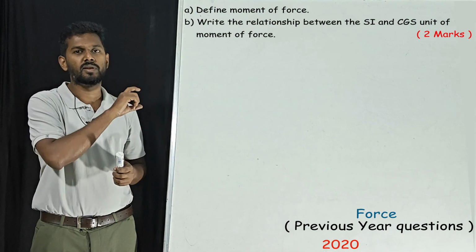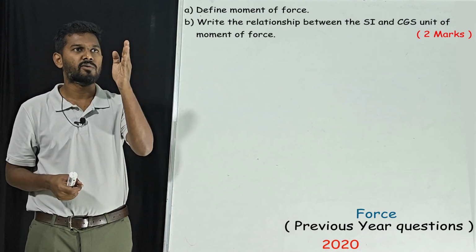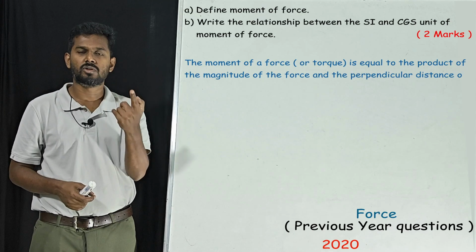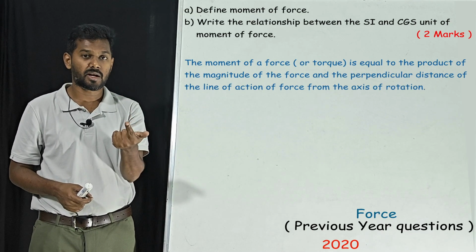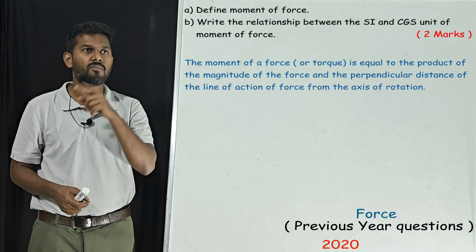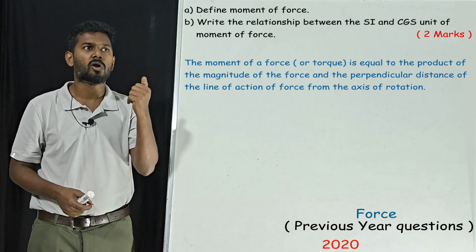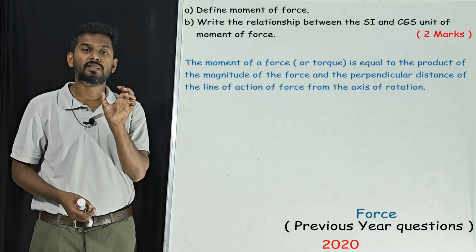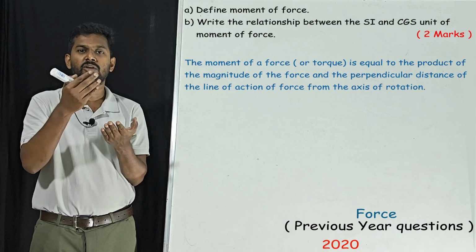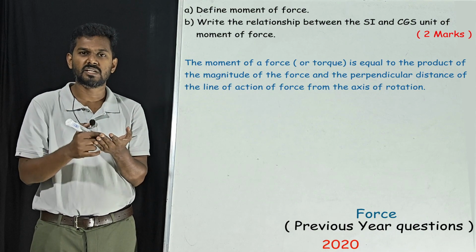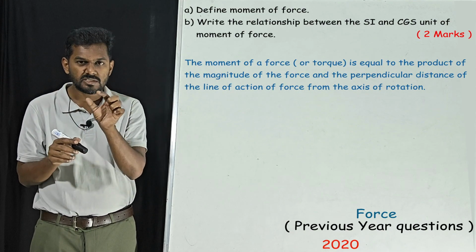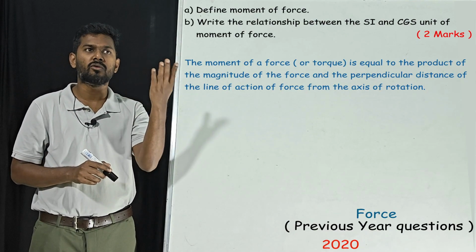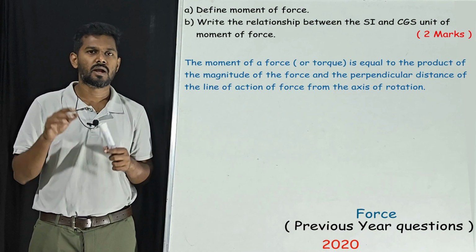But from the textbook, we will learn the definition. Define moment of force. So this is the answer. The moment of force, which has another name, that is torque, is equal to the product of the magnitude of force and the perpendicular distance. Magnitude means what? That is the number, like 20 Newton, 44 kg, 50 grams. All these numbers are called magnitude.